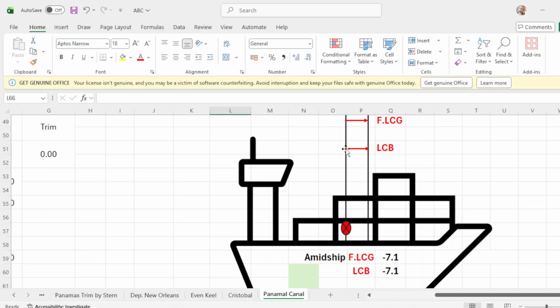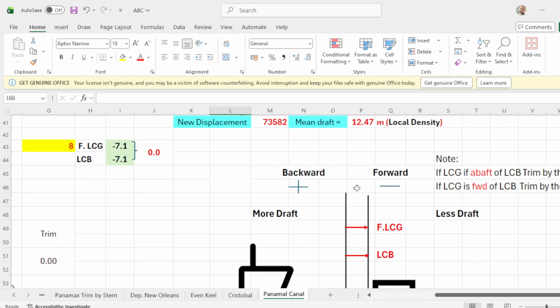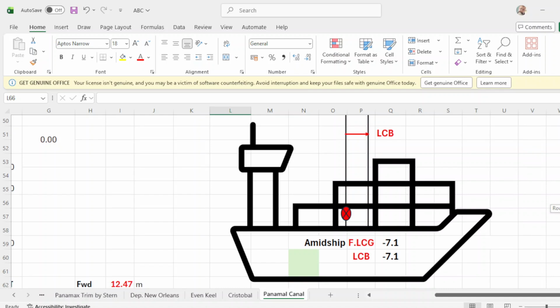Now this is your amidship. From amidship, measure from forward, that will be negative, and from amidship measure backward, that will be positive. Since your LCG and LCB is negative, they are measured from amidship going forward, that's why it's negative.